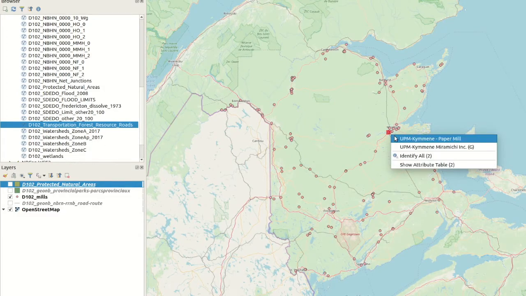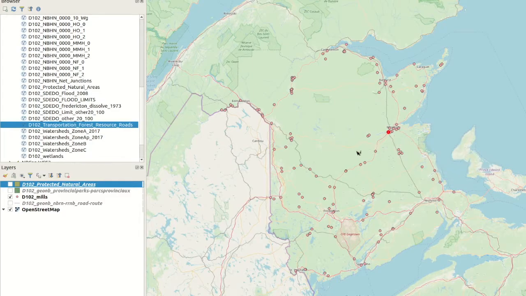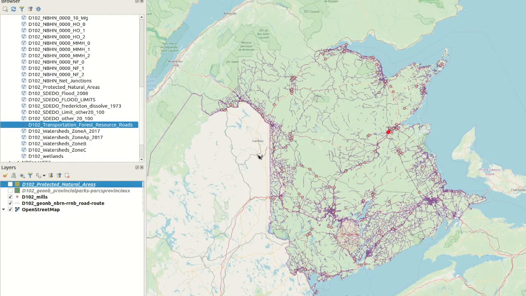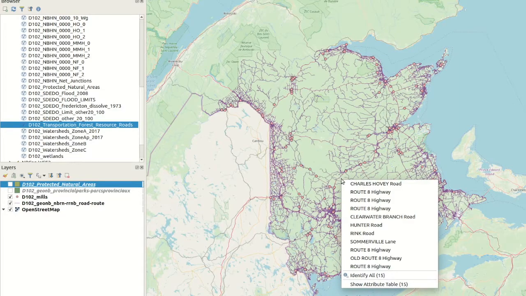Here we can see a point of interest for a paper mill. We can also look at the roads and routes within the province. Here you can see a highway route 8.